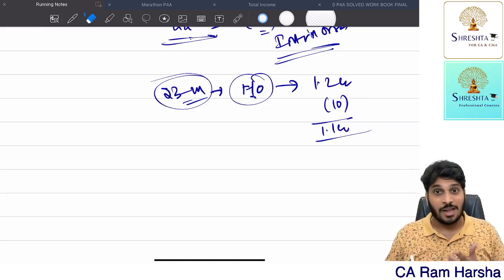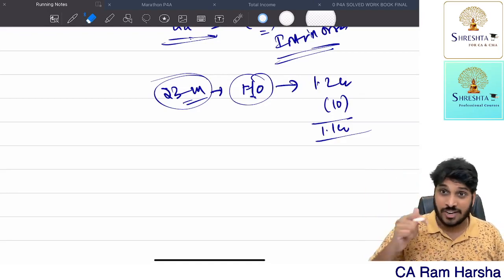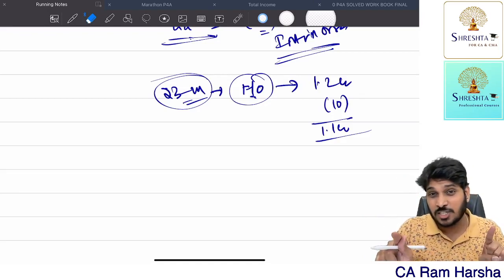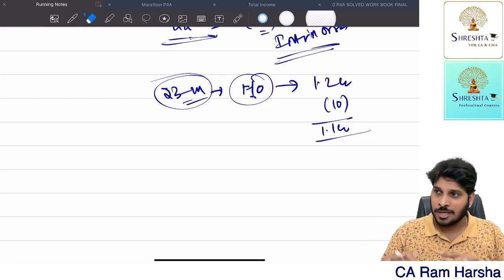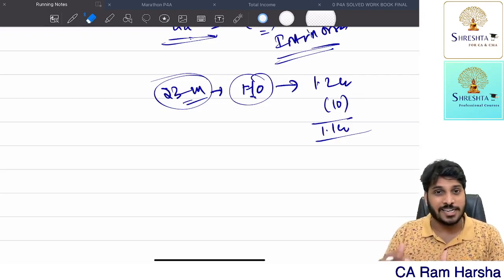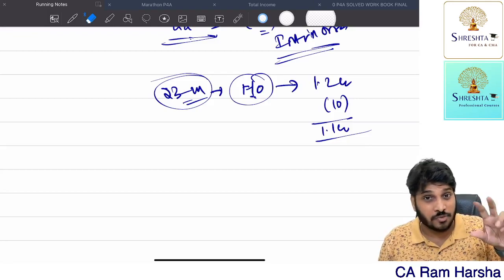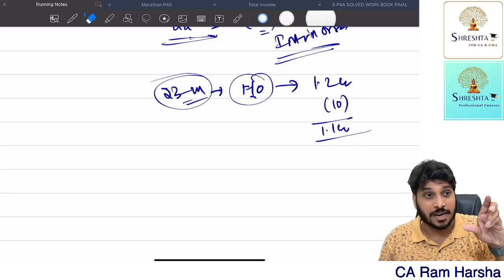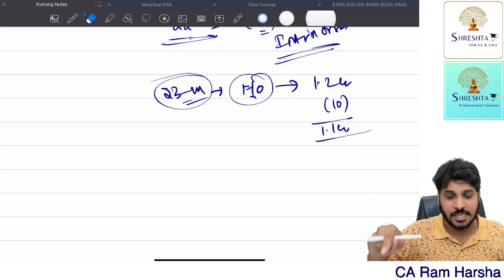Clear? Now, what is cost of acquisition or improvement for enhanced compensation? Zero. For enhanced compensation, can I claim transfer expenses? No. However, you can claim legal expenses incurred to get this compensation. So you reduce it. The balance amount is treated as long term or short term, as the case may be. If when you computed capital gain on the original compensation it was long term, then the enhanced compensation gain is also long term.